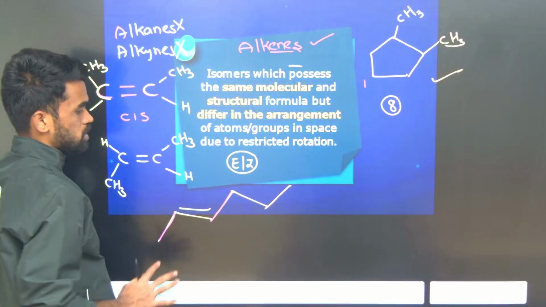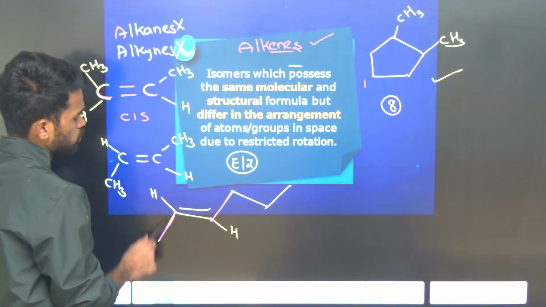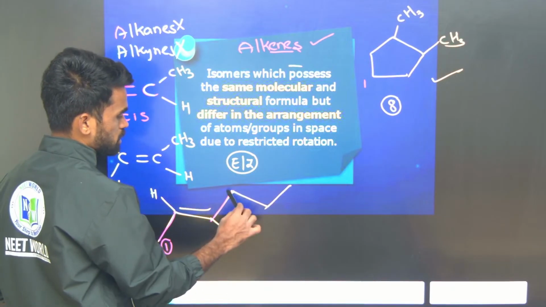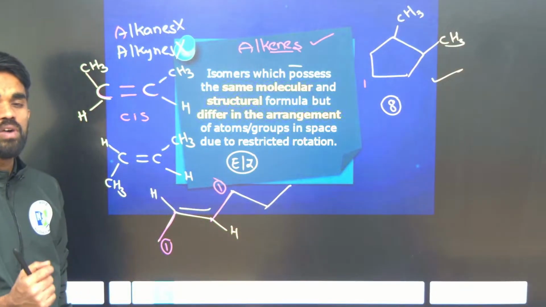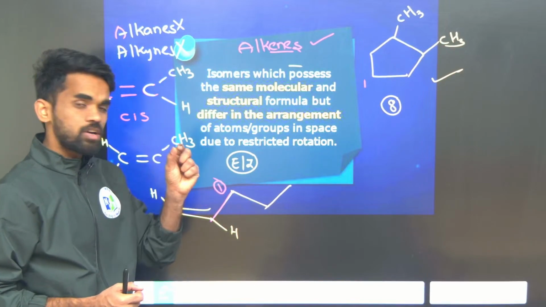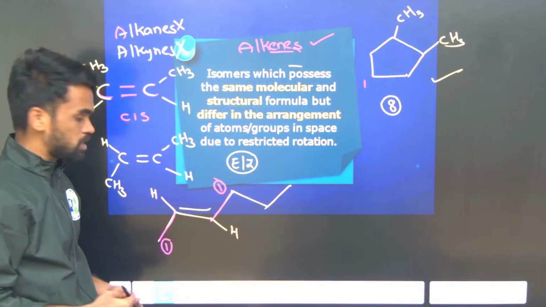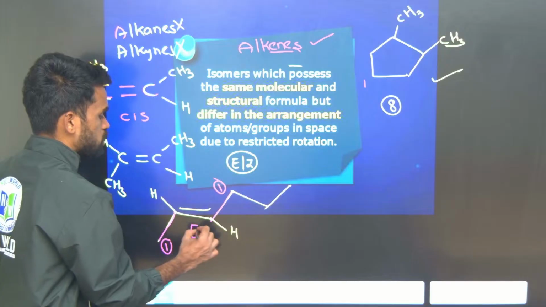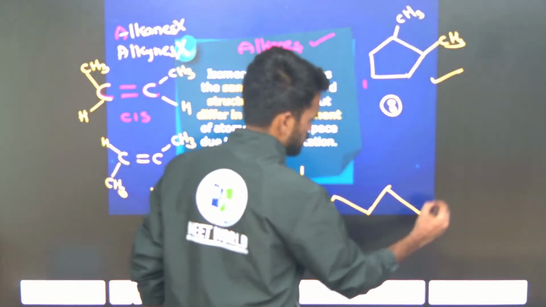Whenever the attached groups are not the same, you need to prioritize the groups. Out of these two, which is the higher priority group? Methyl group, so this is number 1. Out of these two, which is the higher priority group? This is the alkyl one, so this is 1. How do I assign priority? You just need to follow the CIP rules. Wherever we have the higher atomic number, that is prioritized first. If the atomic number is the same, you need to consider the mass number. Based on this, the two priority 1 groups are on opposite sides. In this case, if the priority groups are on opposite sides, you should call it E. Opposite means E. Next, they will give something like this.